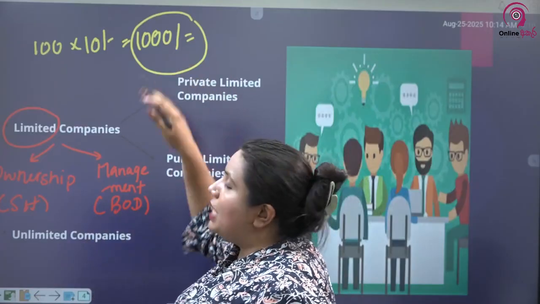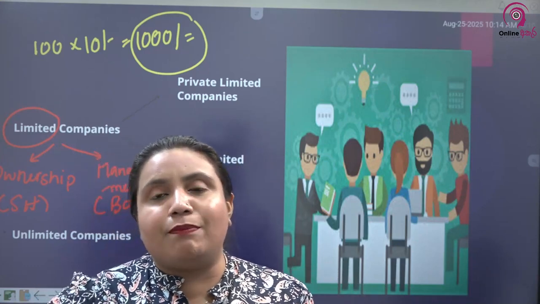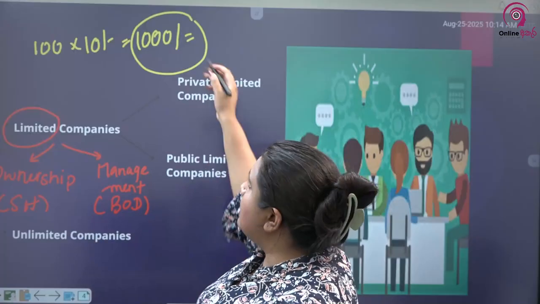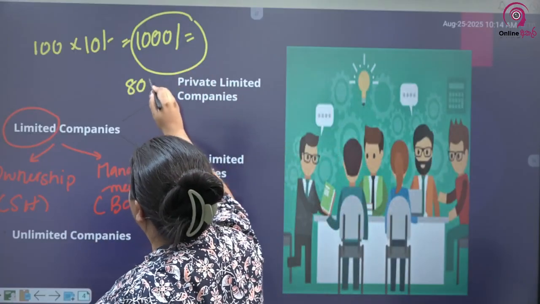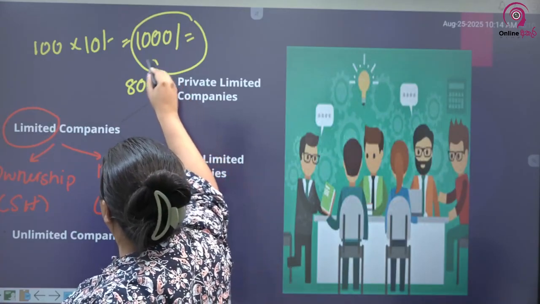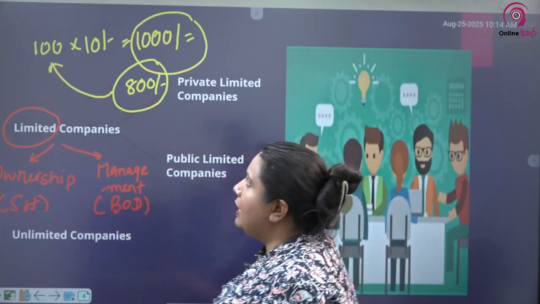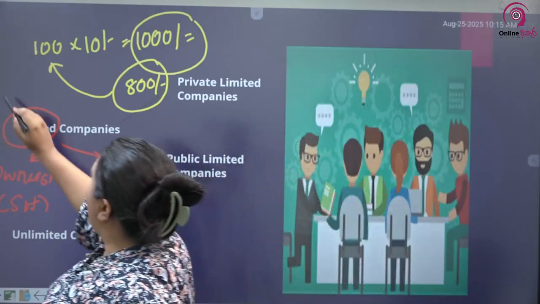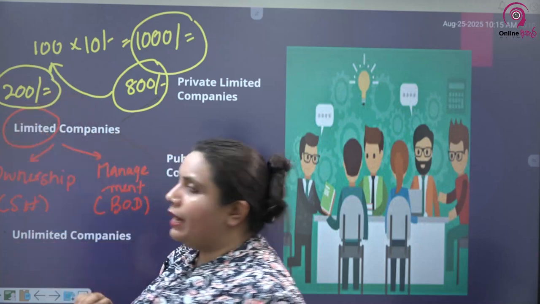Sometimes, when you take the share capital, in the third unit's revision I will also explain this to you. There is something called paid up share capital and unpaid share capital. Now let's say out of this 1000 rupees, as of now I only have 800 rupees. So I tell the company, look here, I'll give you 800 rupees, but I will purchase all 100 shares, meaning I still owe the company 200 rupees.